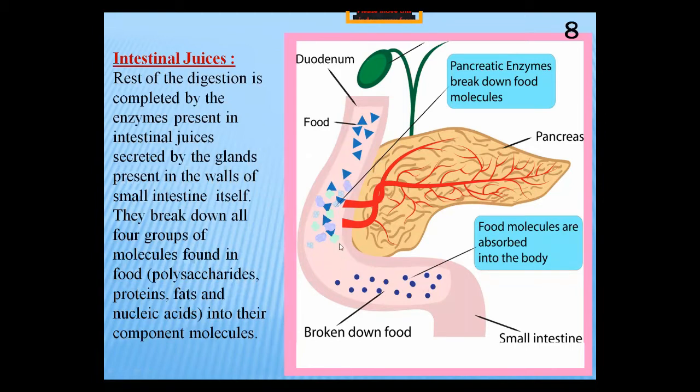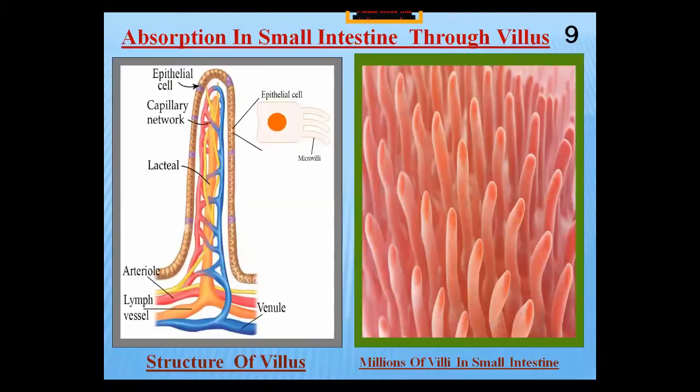in the intestine, and these polymers are converted into their component molecules. So digestion is completed in the small intestine at the end by the intestinal juices. Now you can see that digestion has been completed.